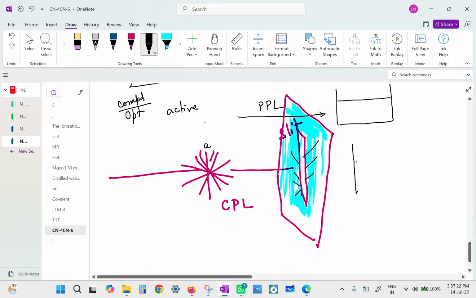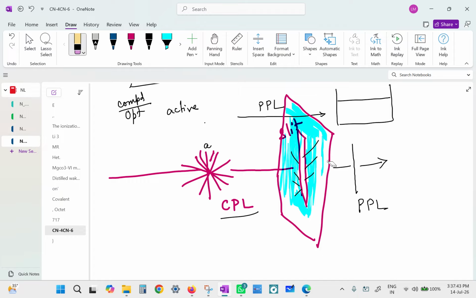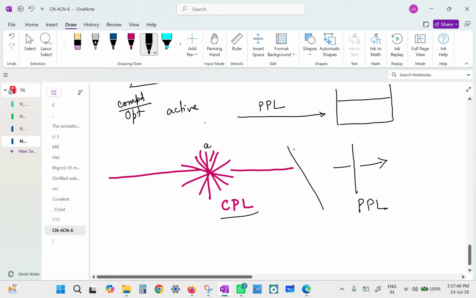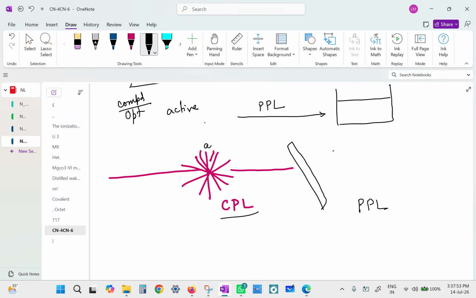Yes, miss. Okay. So now what you have got is said to be plane polarized light. So plane polarized light is a mixture of electromagnetic radiations having the electrical component oriented in any plane. But you could have placed your slit like this also. You could have placed your slit like this also. In that case, the light whose electrical component is like this only will come out.